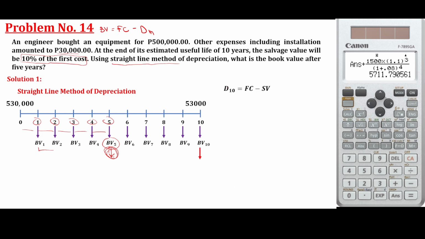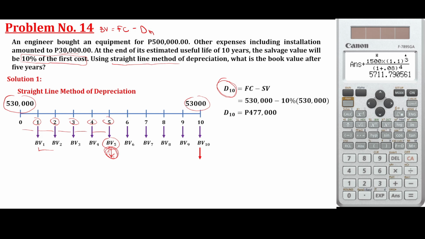Okay, so for total depreciation at 10 years, we just need to identify how much was deducted from 530,000 down to 53,000. So, first cost minus the salvage value. So, we have 477,000. So, that is the total depreciation. Okay.